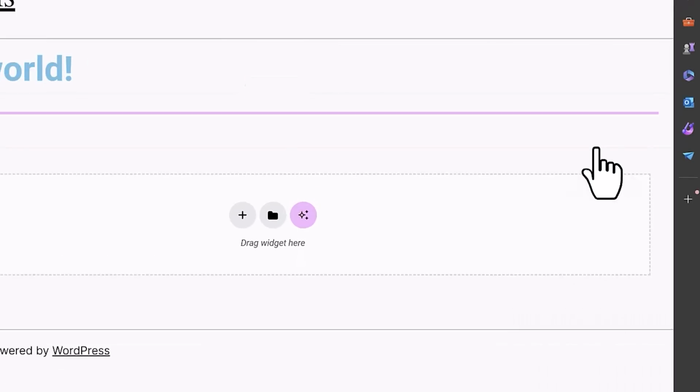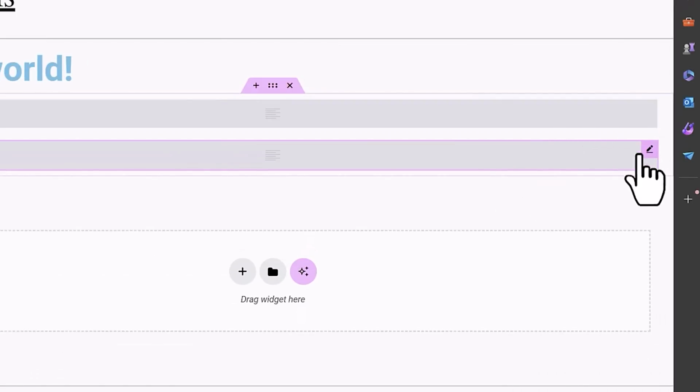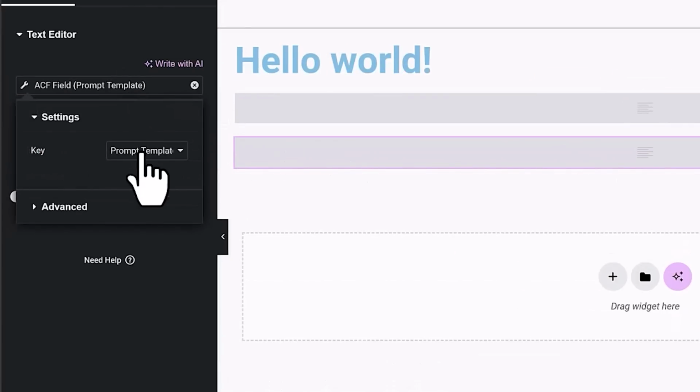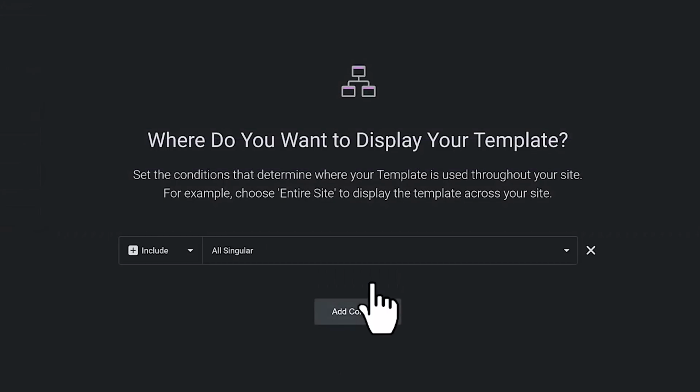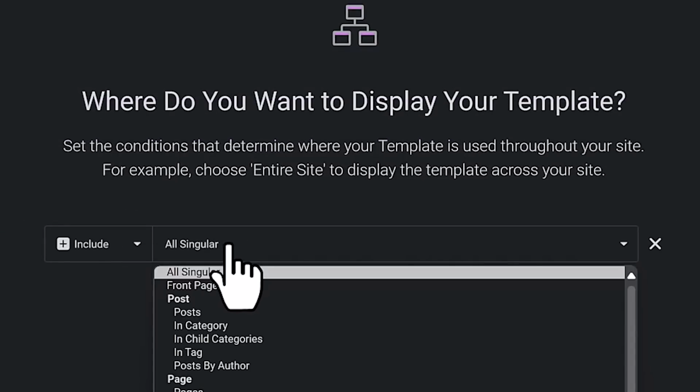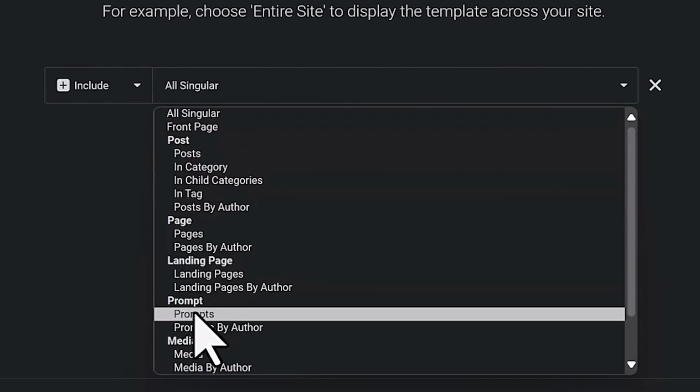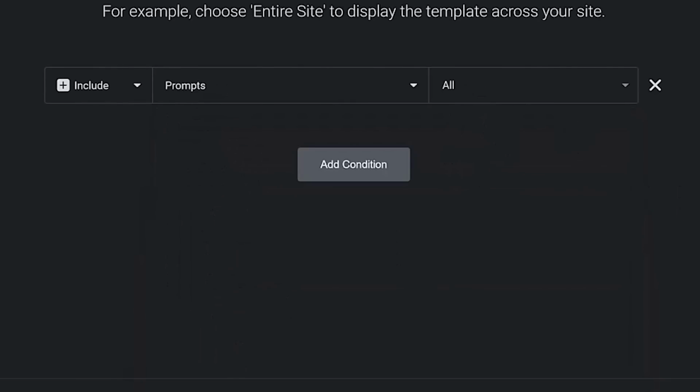Let's duplicate this. And the second one, we will show the prompt description. It's that simple. Now click on publish and click on add condition. Where you want to display this? We want to display on prompts only, all prompts.